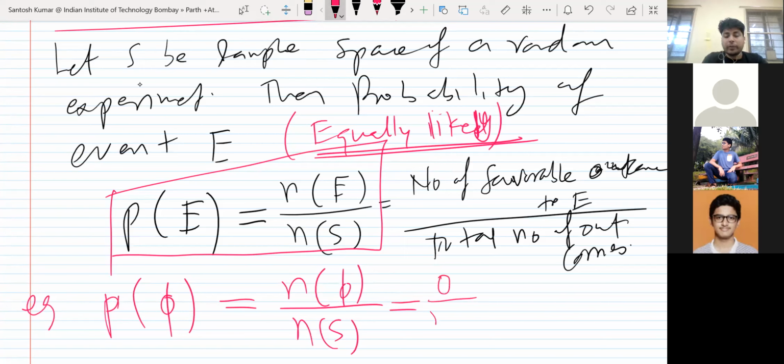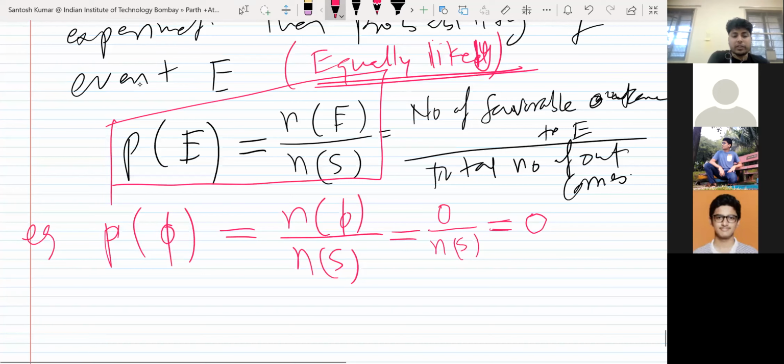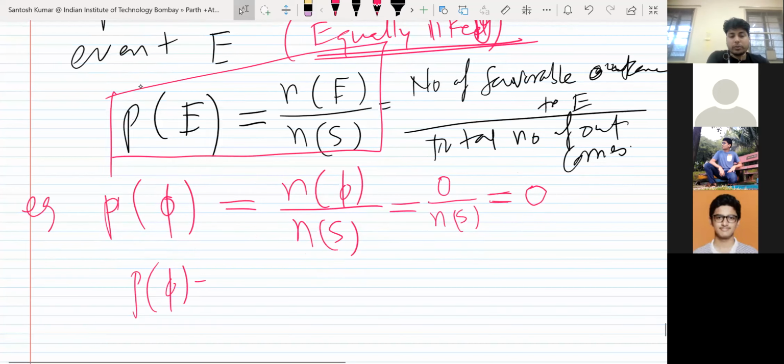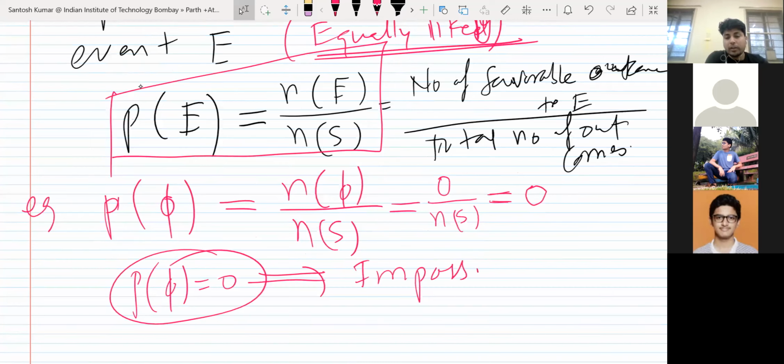And the number of elements in the sample space must be more than 1, because a random experiment should have at least two outcomes. So 0 upon something is 0. So probability of null set is 0. We also call it the impossible event. When the probability of an event comes to 0, it means it is an impossible event.